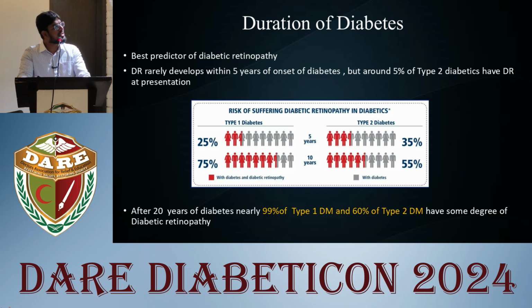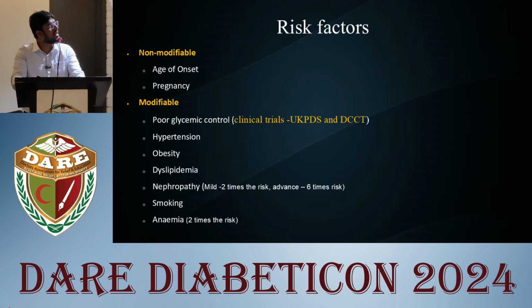After 20 years of diabetes, nearly 99% of type 1 diabetics and 60% of type 2 diabetics have some form of diabetic retinopathy. The risk factors of diabetic retinopathy are non-modifiable and modifiable. Non-modifiable risk factors are age of onset and pregnancy, which are not under control.